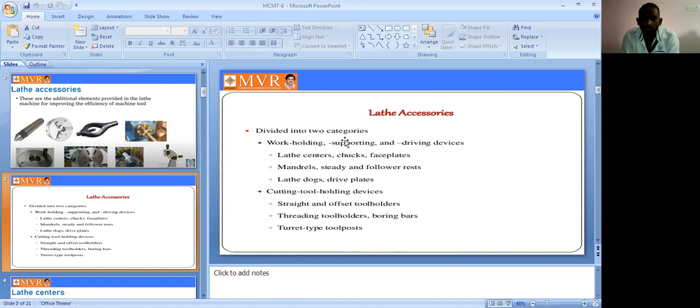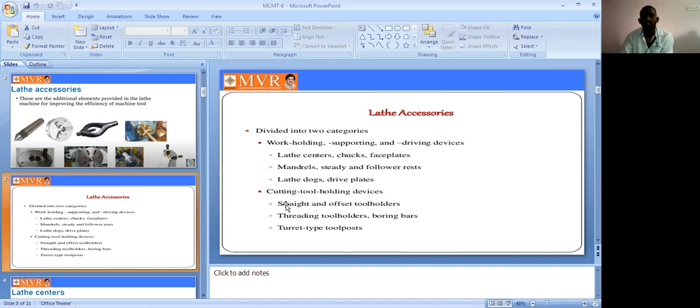Work holding devices we have already completed in the previous lecture. The work holding devices are lathe centers, chucks, face plates, handles, steady and follow rest, lathe dogs, and drive plates. These work holding devices are added to the lathe machine to improve its efficiency. That is one of the main advantages of using these axes in the lathe machine.